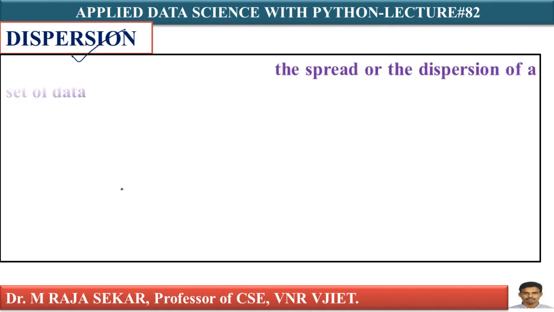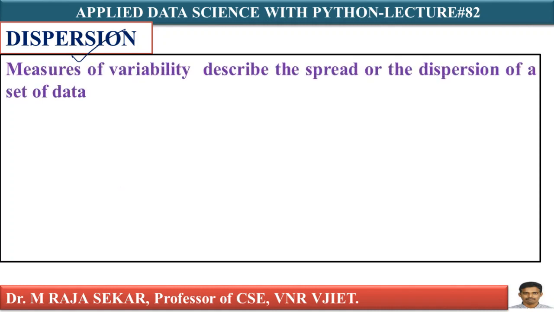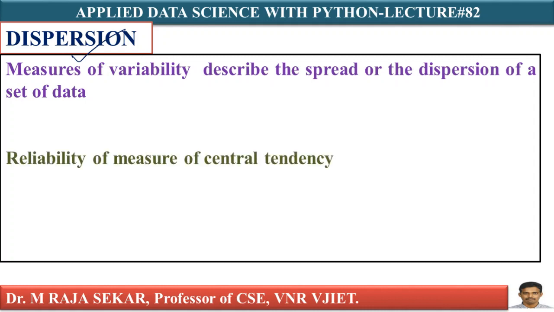I can say it like this: the reliability of a measure of central tendency is the dispersion, because many times the central tendency misleads people. So the reliability of that central tendency is identified by its corresponding dispersion.